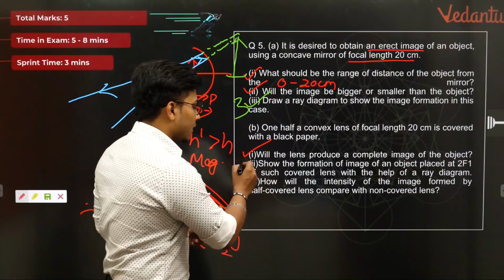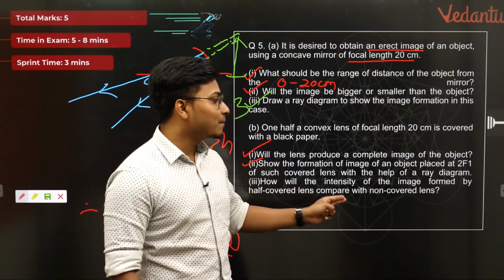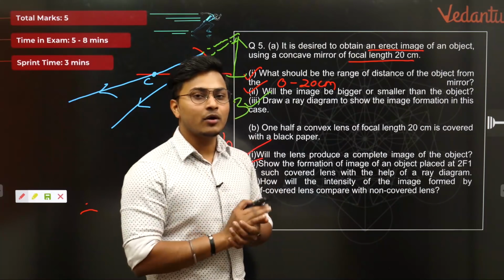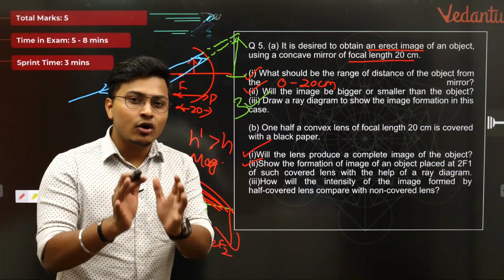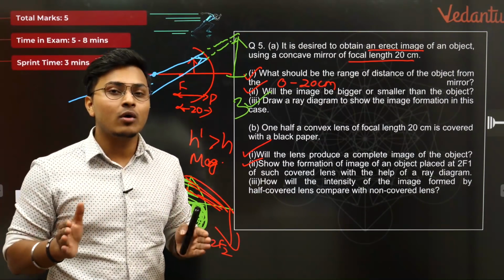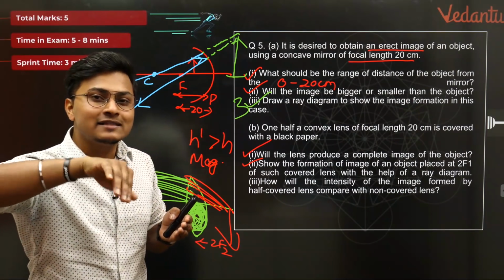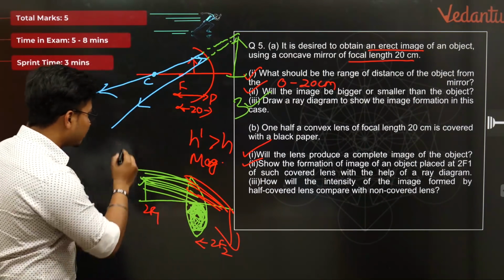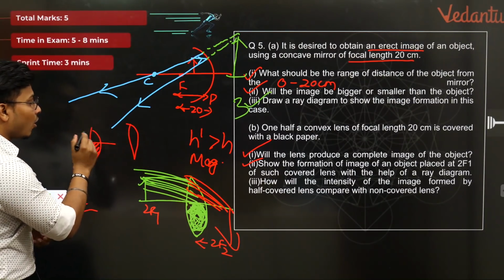Okay. Third part, how will the intensity of the image formed by the half covered lens compare with the non-covered lens? This is the important part. The image will be formed, but the intensity of light, यानी कि जो brightness level है वो कम होगा. क्यों कम होगा? क्योंकि बहुत सारे rays are not able to pass through the lens and reach there. तो यानी कि if I have a normal lens and if I have a covered lens, it's pretty obvious only